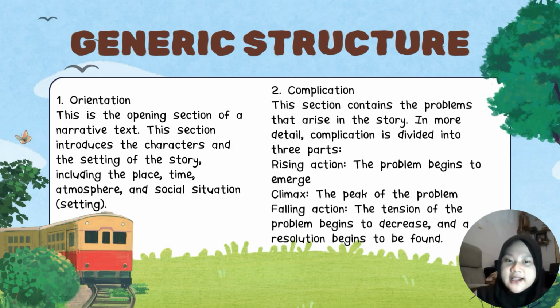In more detail, complication is divided into three parts. 1. Rising action. The problem begins to emerge. 2. Climax. The peak of the problem. And 3. Falling action. The tension of the problem begins to decrease and a resolution begins to be found.